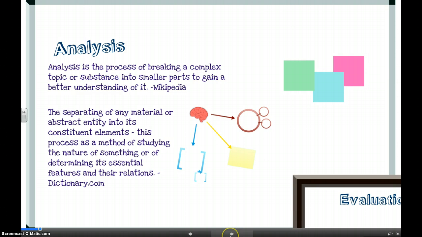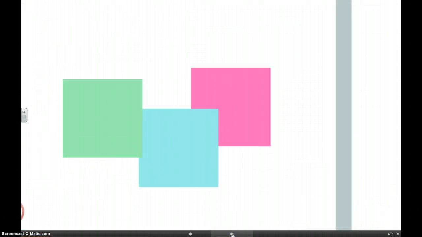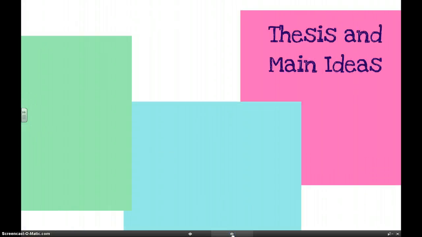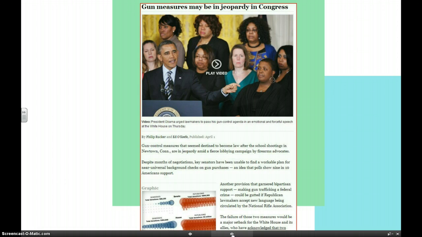The first step to analyzing an informational text or media of any sort is looking at thesis and main points, or main ideas. Now obviously this won't apply to certain types of information and media, like an image won't necessarily have a thesis and main idea. But in most text or even video, we can have a thesis and main idea. So let's look at the article that you've already read. This one on gun measures.